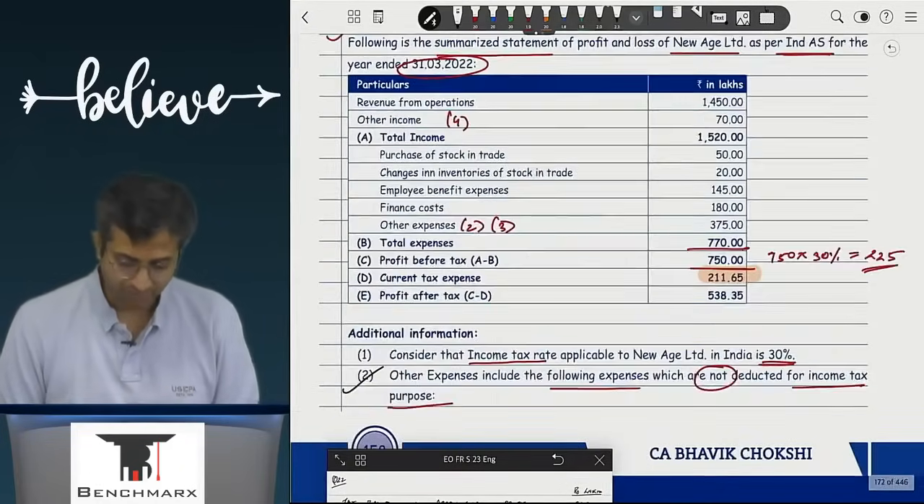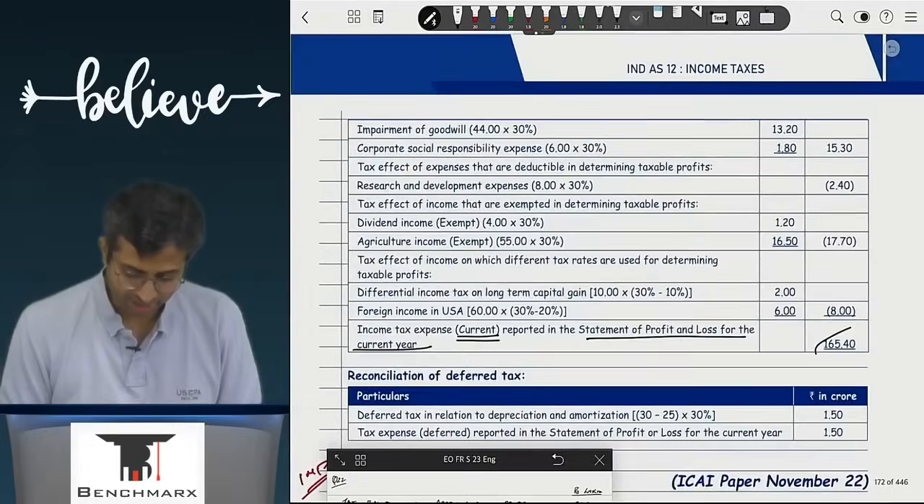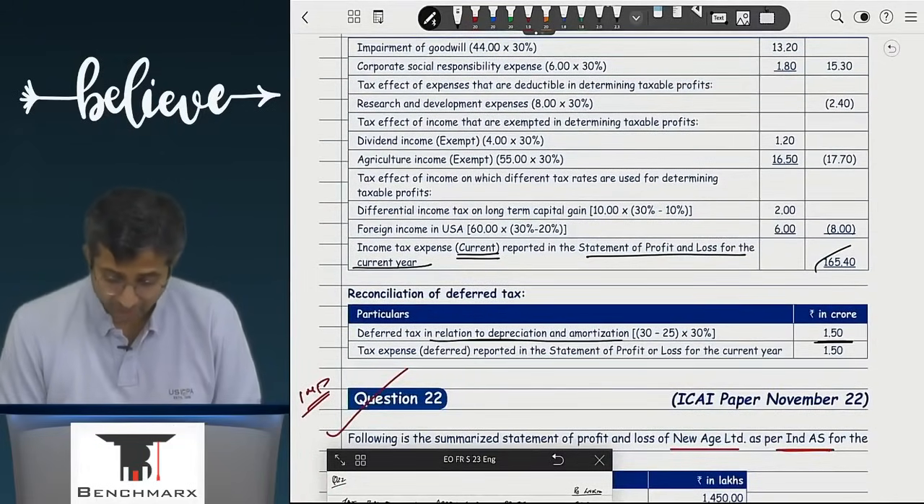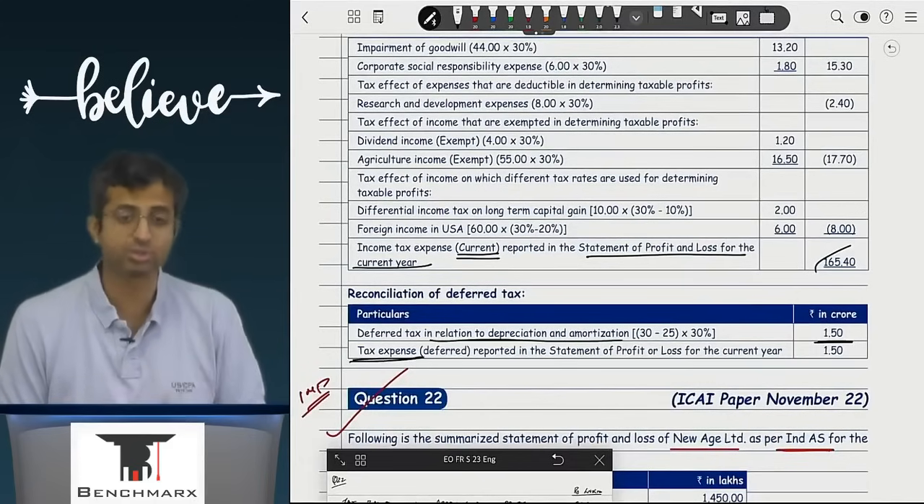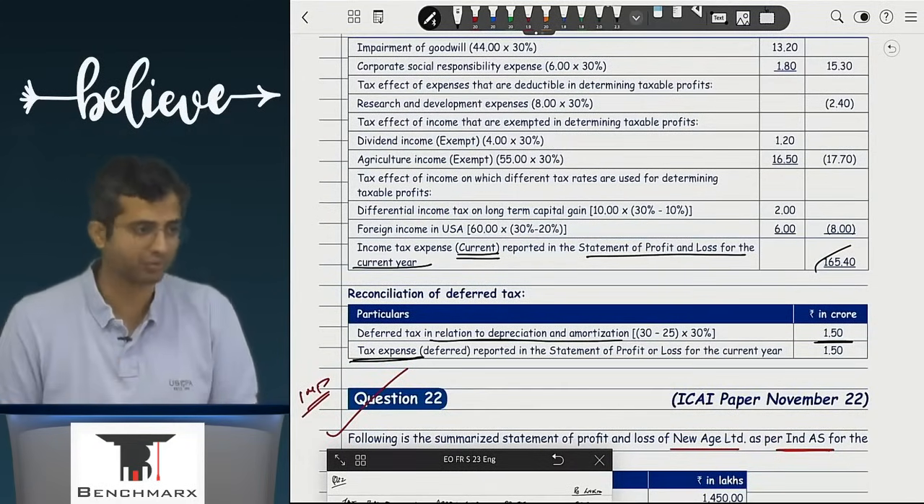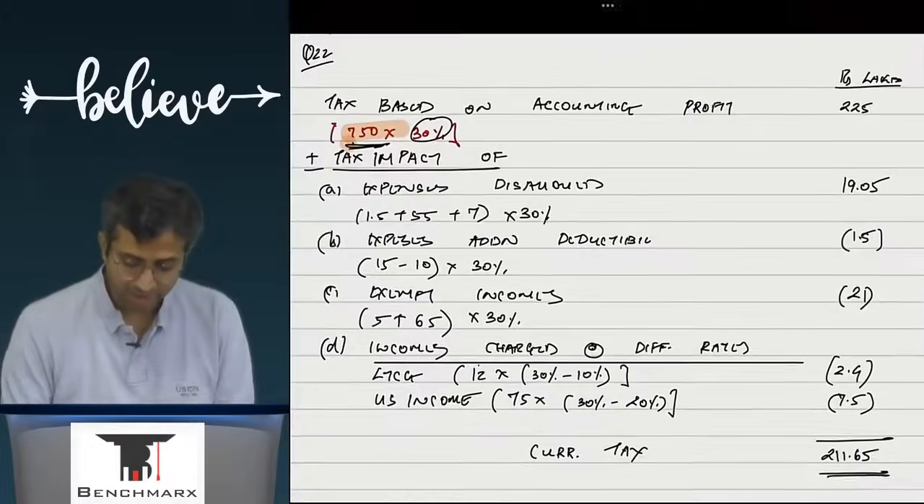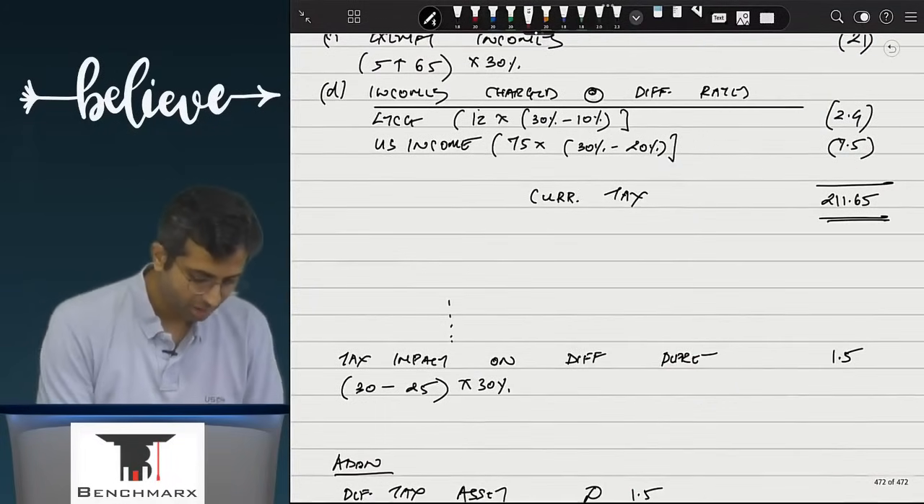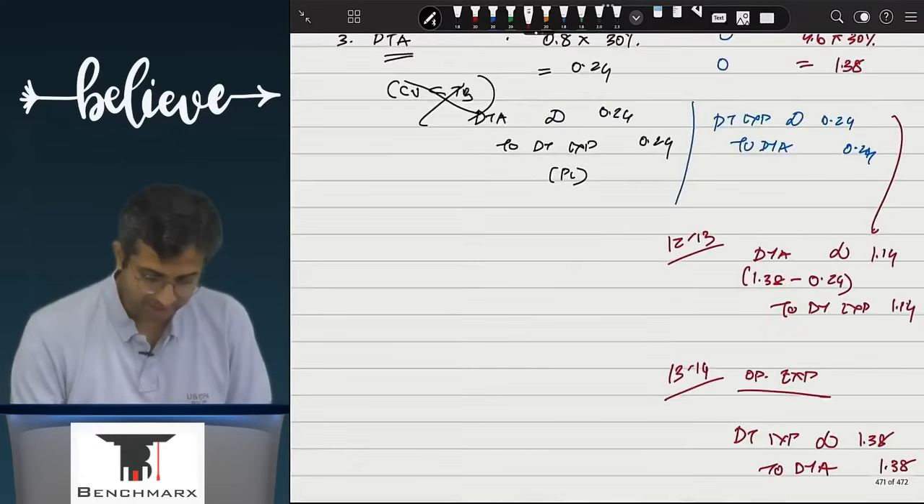It is 1.5 undoubtedly. So when you see the solution, they say deferred tax in relation to depreciation and amortization is 1.5, but they are showing this as deferred tax expense, which in my opinion is incorrect. It is not an expense, it is kind of a reduction from expenses. So this sum would have been perfect provided, in my opinion, 166.9 should come here.